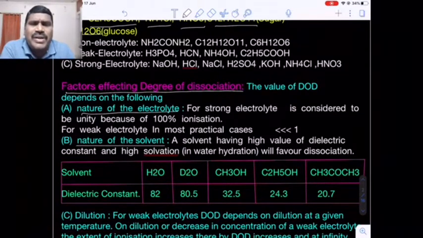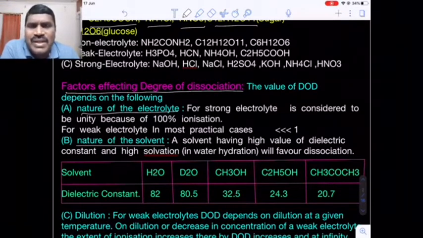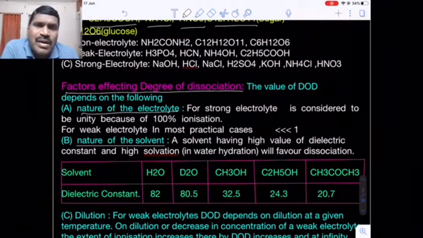This is very important. Just now I told you in the beginning, the solvent by default we consider is water, a universal solvent, because water has a high dielectric constant. Dielectric constant is the ability of a solvent to ionize the given solute, the capacity of a solvent to dissolve the given compound. If the dielectric constant is very high, that means the solvent tries to keep the constituent particles far away from each other. Are you getting my point?